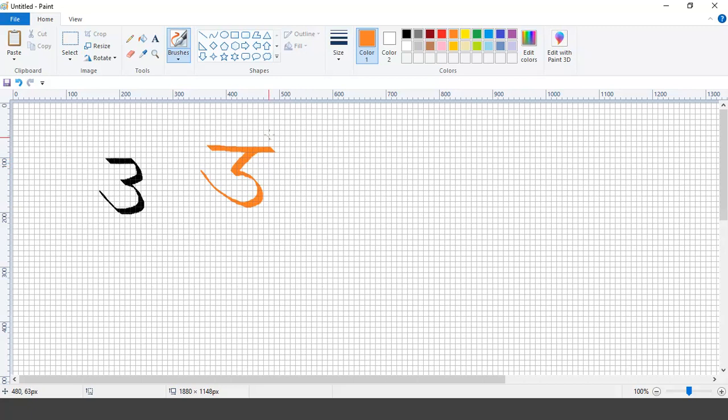So do not extend. This is not correct. It is just a horizontal line, and then it is like this. So I cannot say it is a Shirorekha, or I can say it's not round. Like in Devanagari we do like this, right? But in Sharda it is straight. It is a straight line here. That's correct.